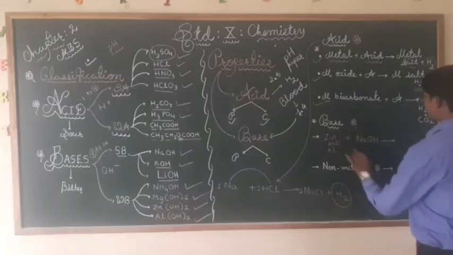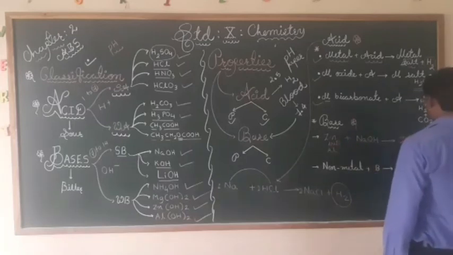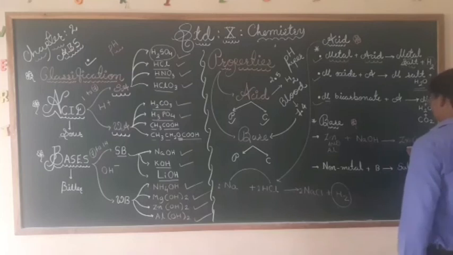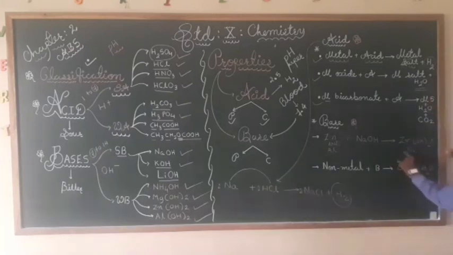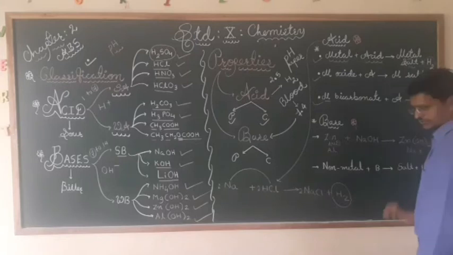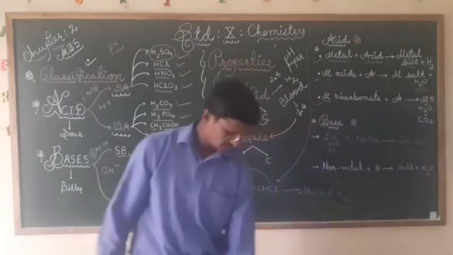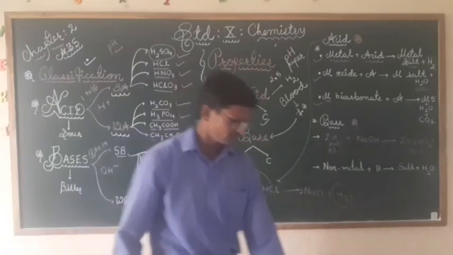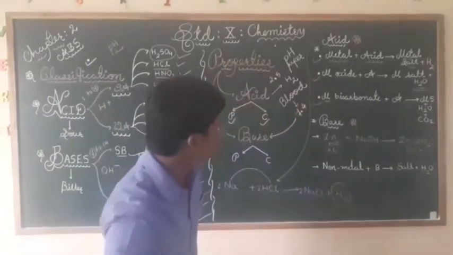That metal salt, Zn(OH)2 plus Na, and they give us sodium zincate.